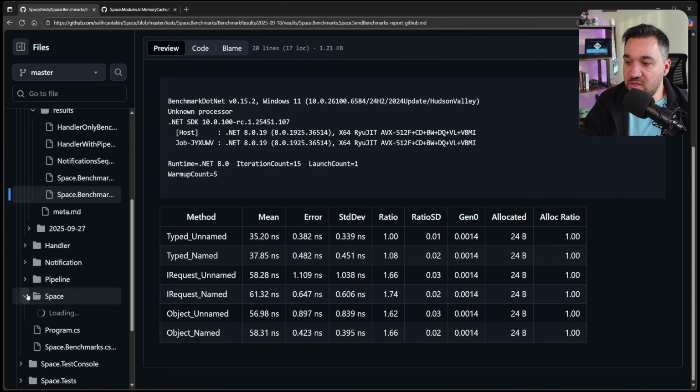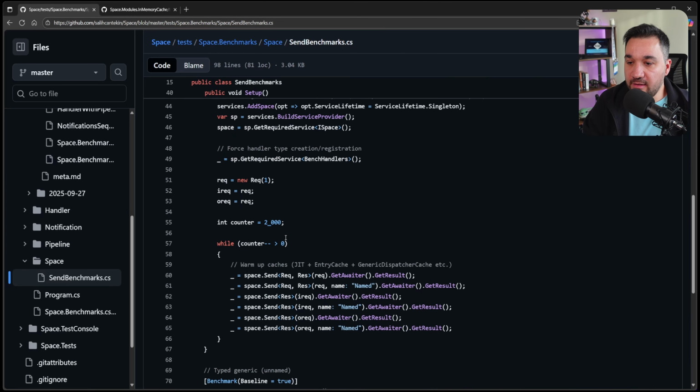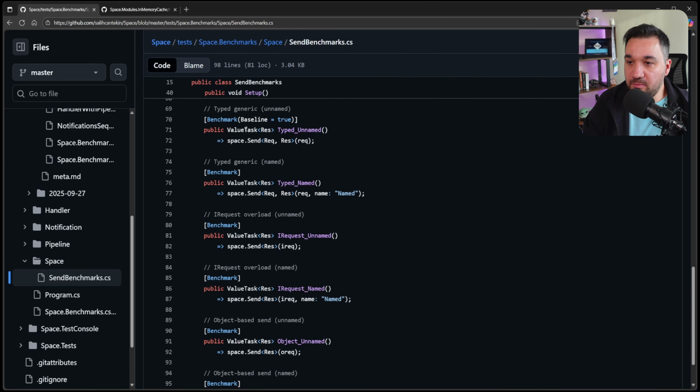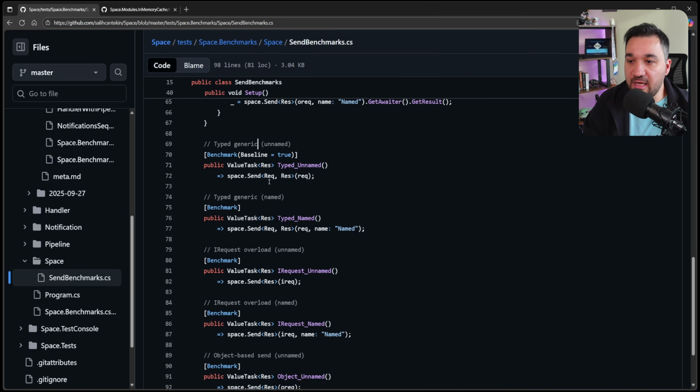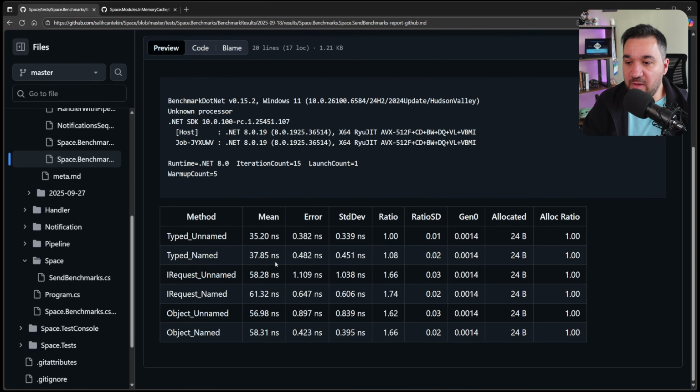If you go to space, for example, send benchmarks, and let me find the type generic unnamed. So this is it. You are now passing the request and you are setting the response as well, and we are getting it. But with the name, it is basically request response, and you're giving it a name. So the result might be a bit slower, just a bit, maybe. Let's say it is the same. But this is the benchmark result.